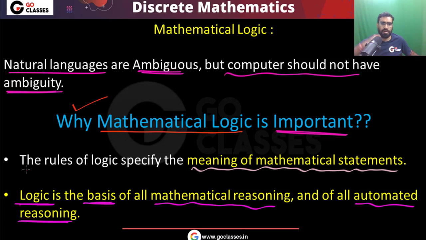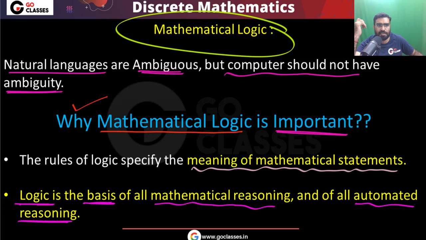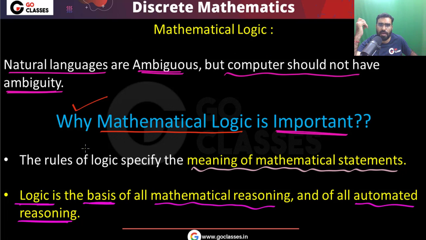So these two are what we have seen. In this lecture, we have seen that mathematical logic is very important. That is the reason it is in the GATE syllabus. Very simple thing. I hope you understood what mathematical logic is, why mathematical logic is important, why we study it, and why it is so important for computer science people.